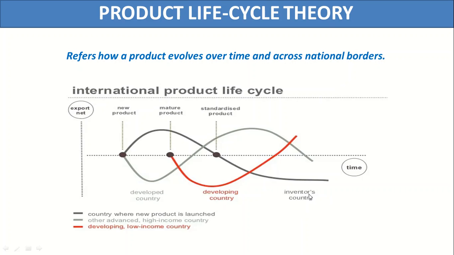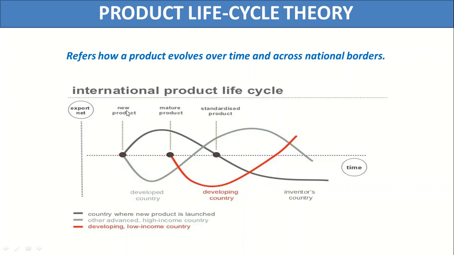This is the developing country, meaning it is somewhere in between, and this is the developed country, meaning it has resources. And this is the inventor's country. Developing countries are countries that don't have enough resources. And here is the product life cycle of the product. So this is a new product. We see that this is the inventor's country's line of the product life cycle.